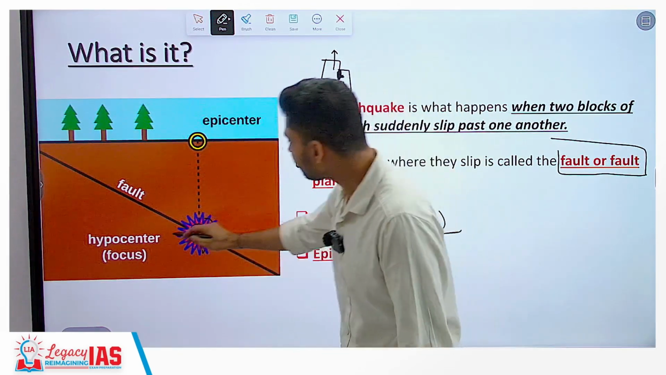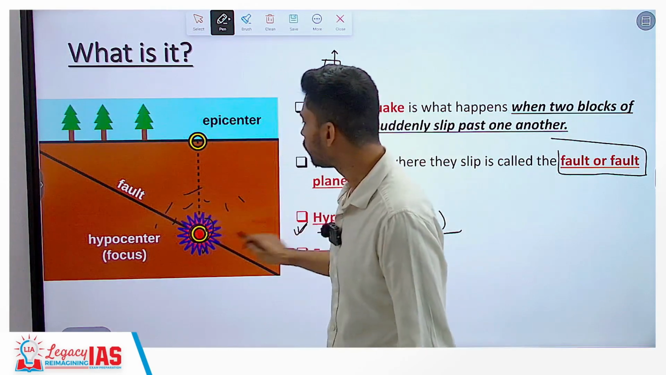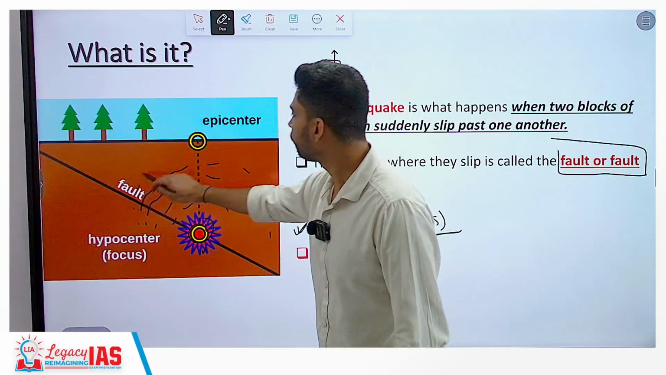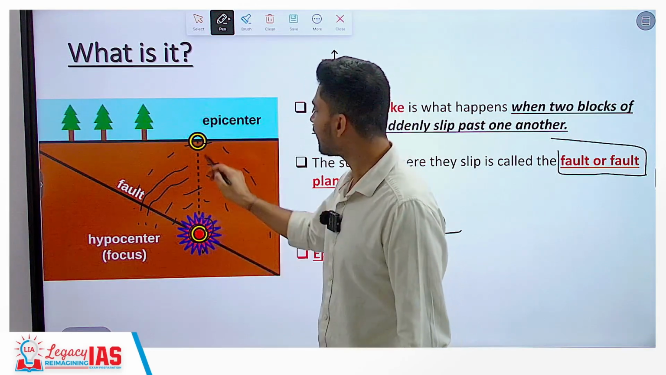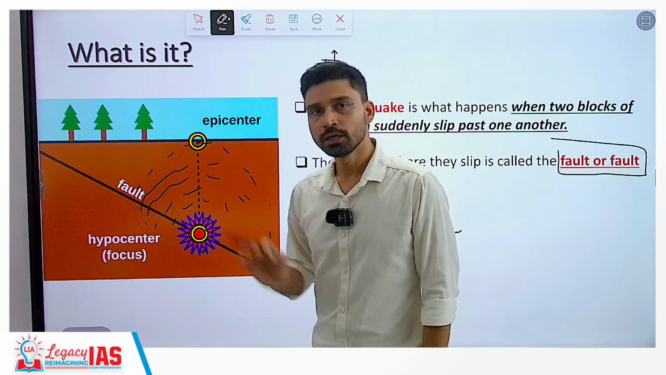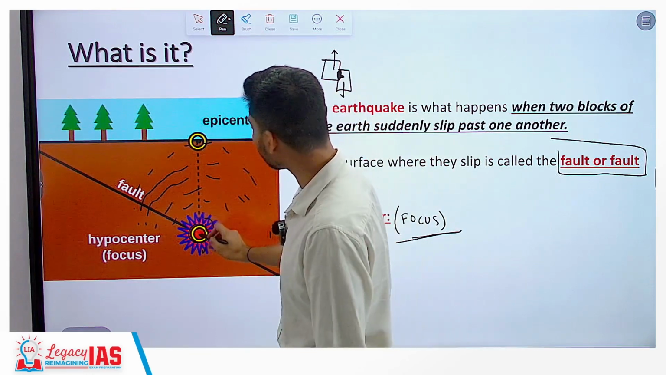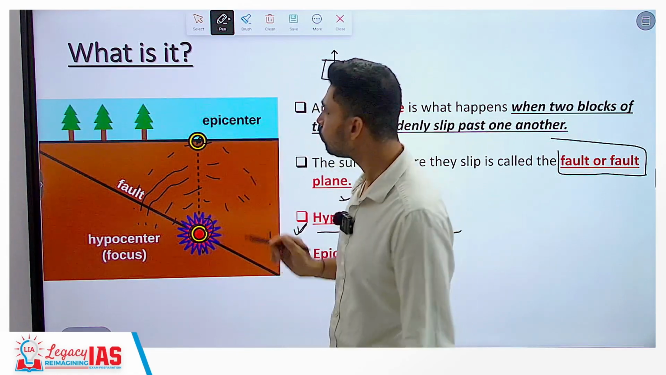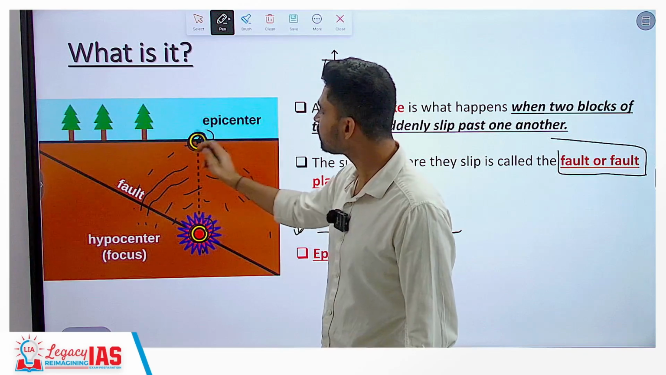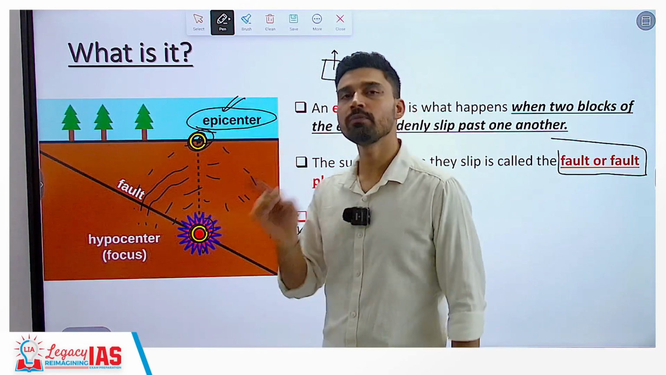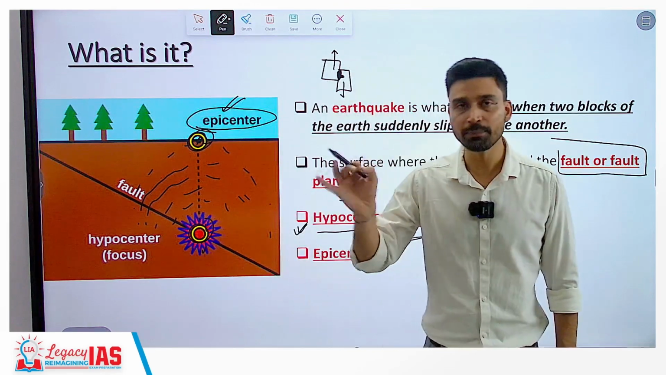Now as the waves radiate out in all directions, if a simple question is asked, which place will the wave reach first, the obvious answer will be the place on the surface which is at the shortest possible distance from the focus. The shortest possible distance from the focus is nothing but the point lying directly above the focus. So the place where the wave reaches the surface first, lying directly above the focus, is referred to by the term epicenter of the earthquake.